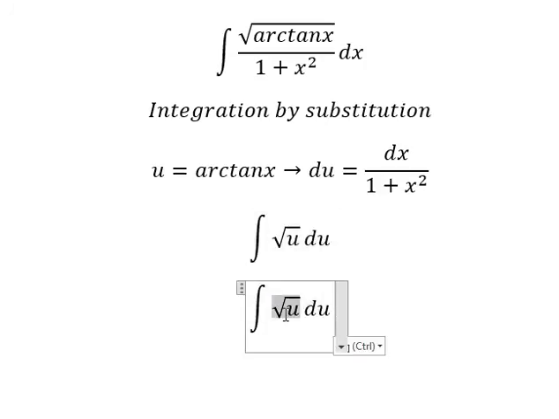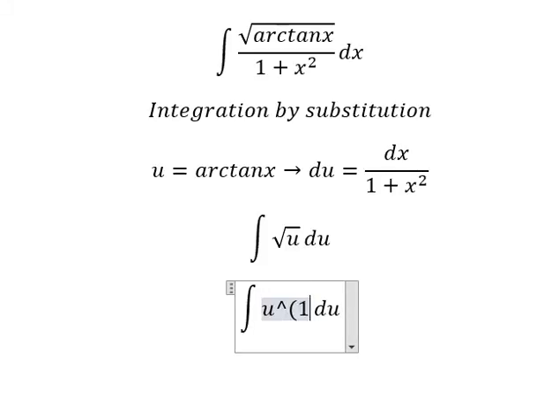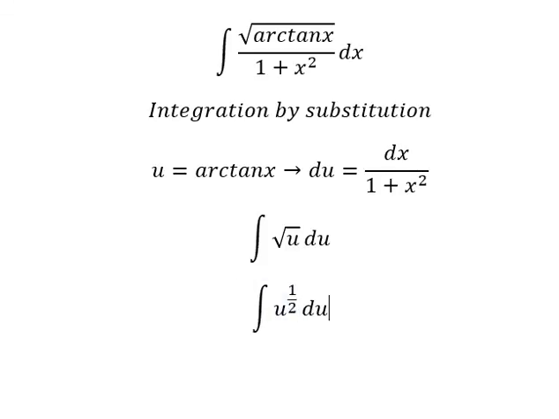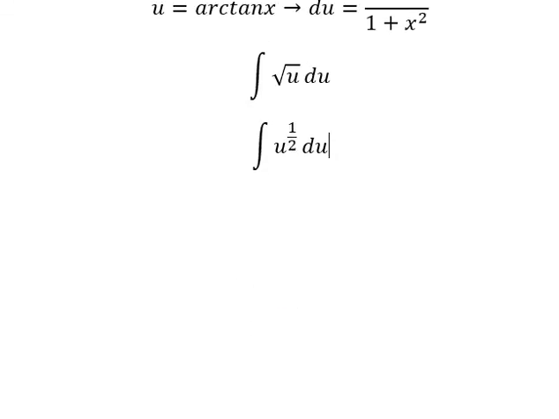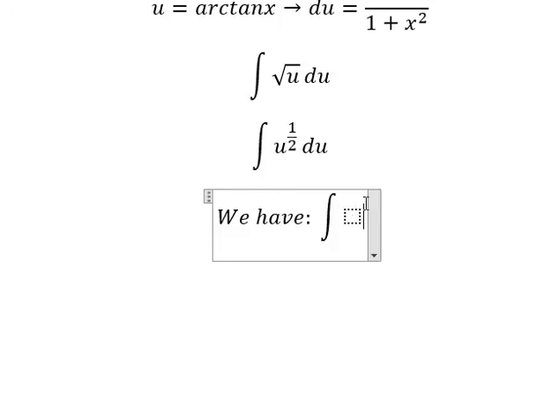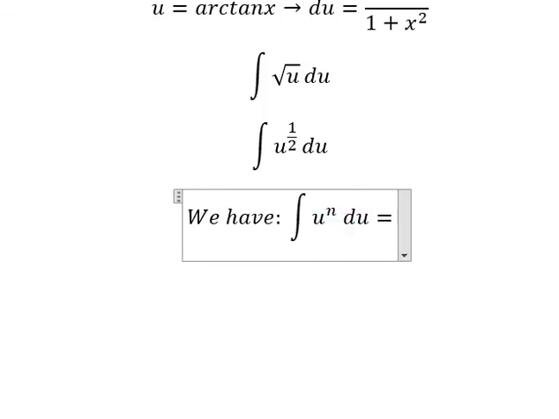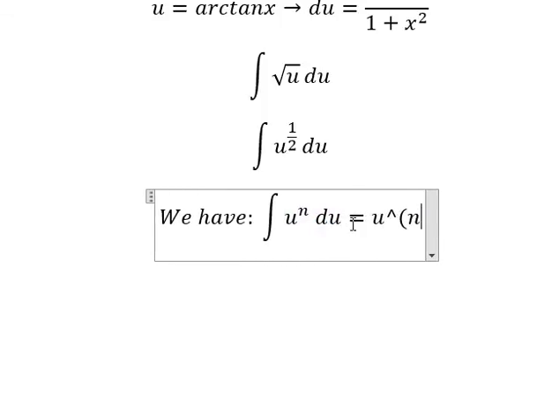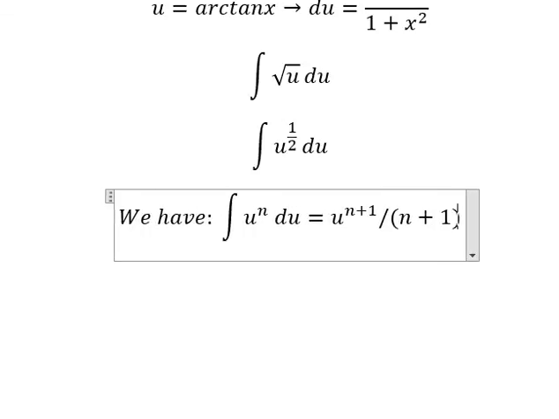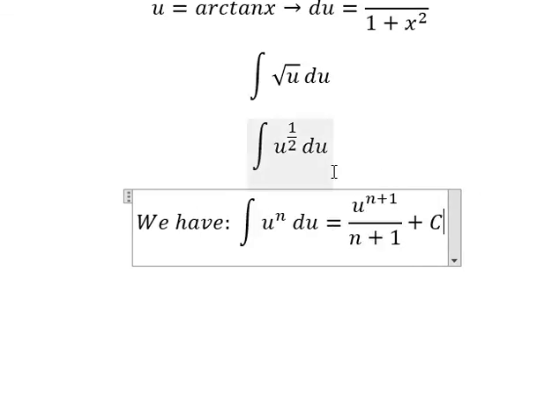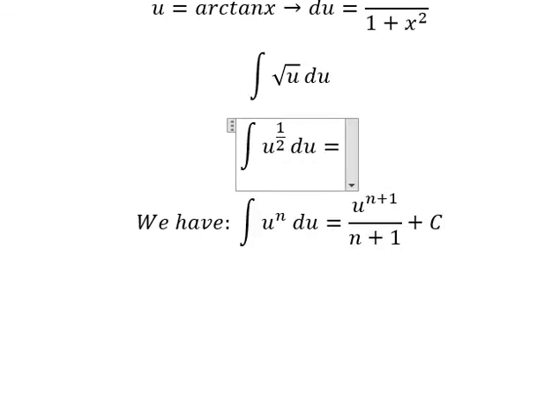This one we have u to the power of 1 over 2 because this is the square root. Now we have the formula in here. The integration of u to the power of n du is u to the power of n plus 1 over n plus 1, plus c. Now we apply the formula in here.